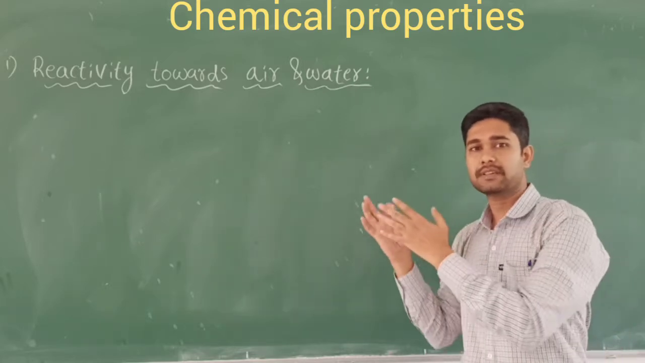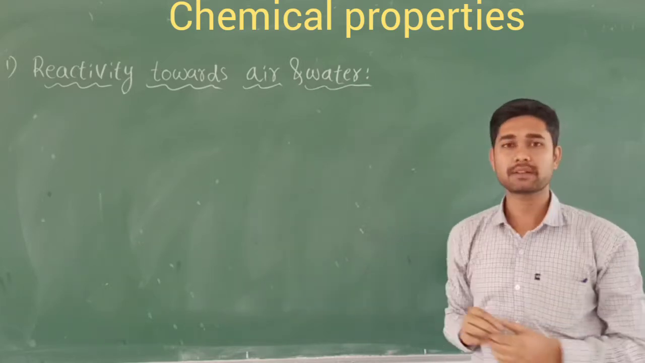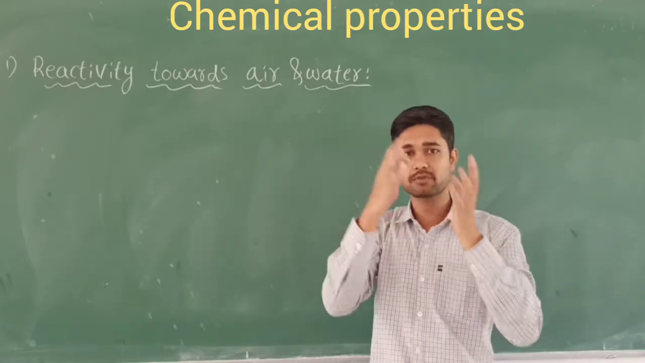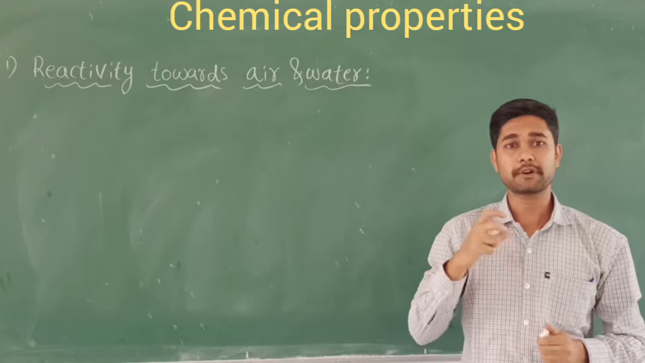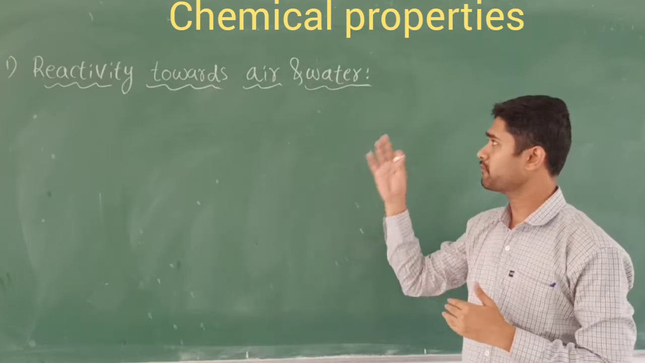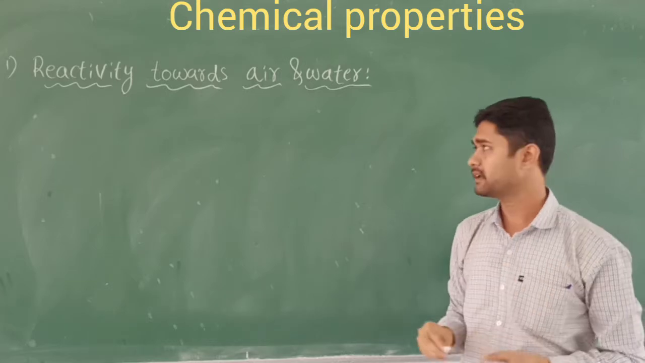When they react with air and water, they form an oxide layer. This oxide layer acts as a protective layer, protecting the elements. So first, let's look at beryllium.